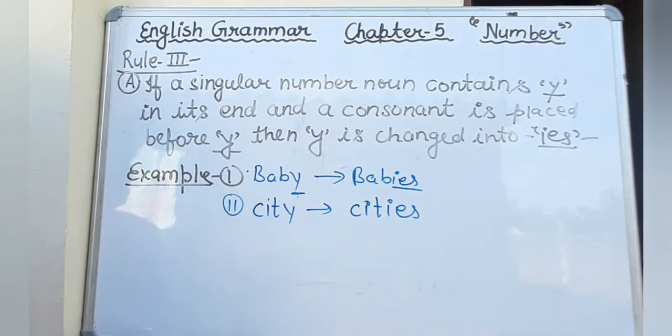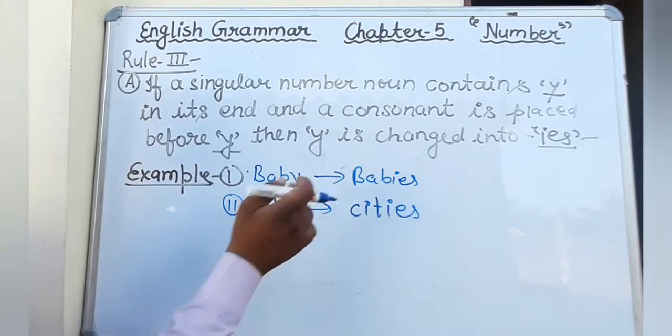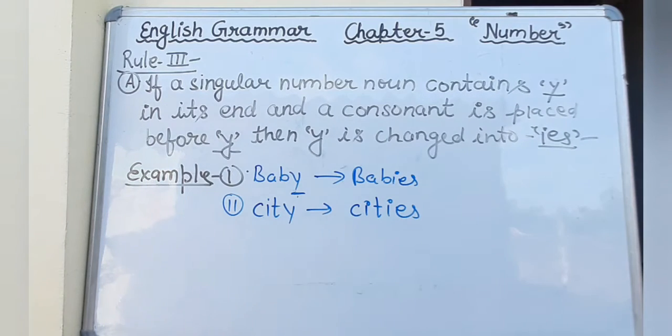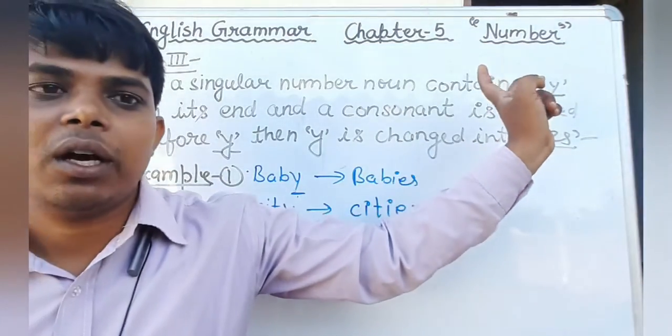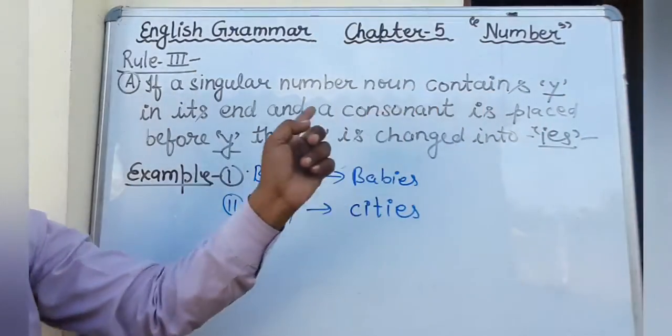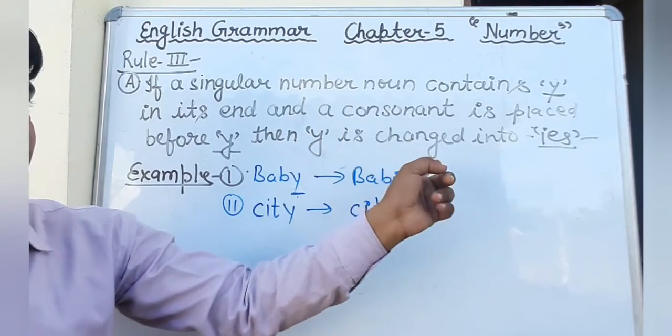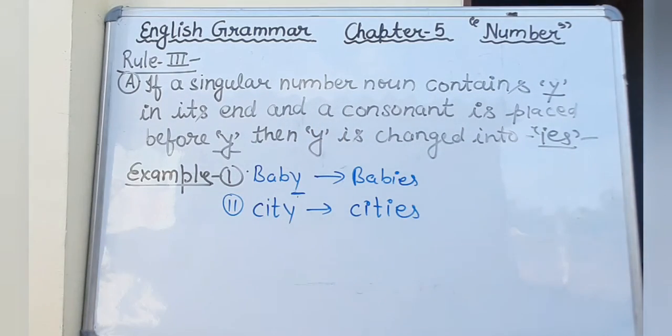Okay, that is plural. Okay, students, so just write down this rule. The third A rule says that if any noun contains Y in its end and a consonant is placed just before the Y, then the Y will change into IES. Just write it in your notebook.